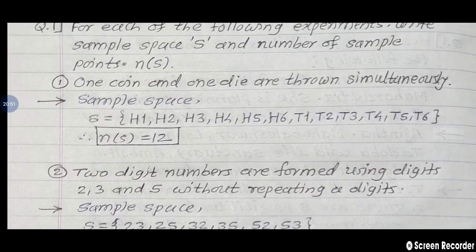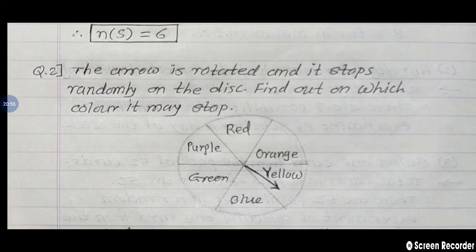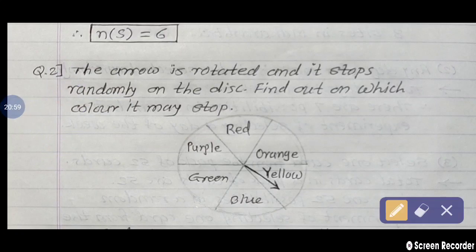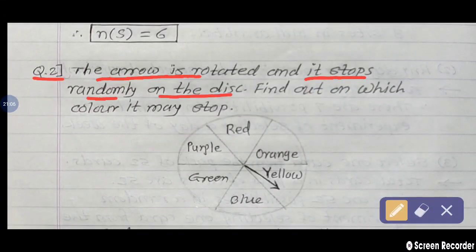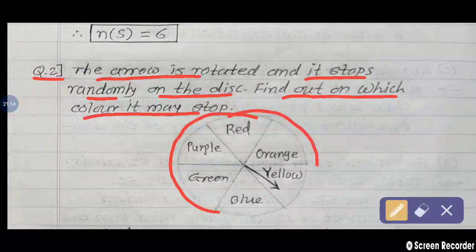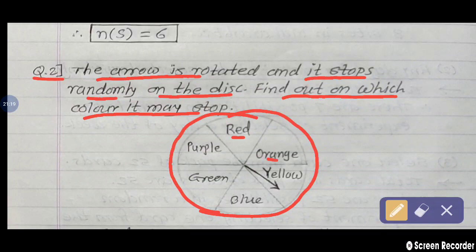Next one. This was question number 1. Now question number 2. Read the question first. The arrow is rotated and it stops randomly on the disc. Find out on which color it may stop. We are rotating this wheel and on this wheel what is there? Different colors. Red, orange, yellow, blue, green and purple. We are rotating. Arrow is showing here. Clear? Check that.